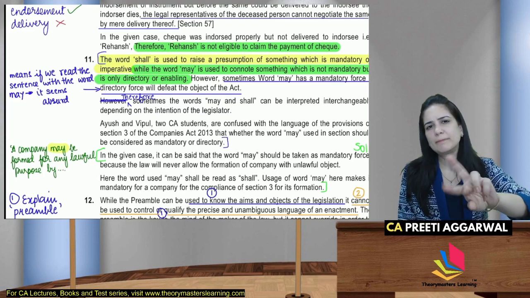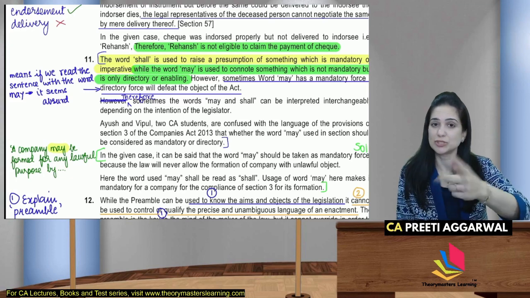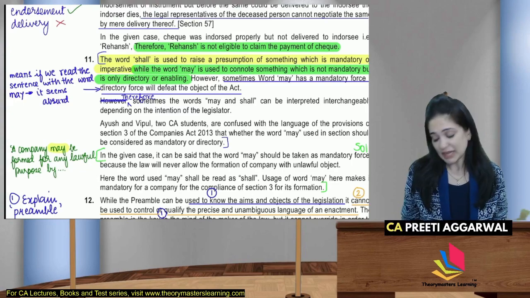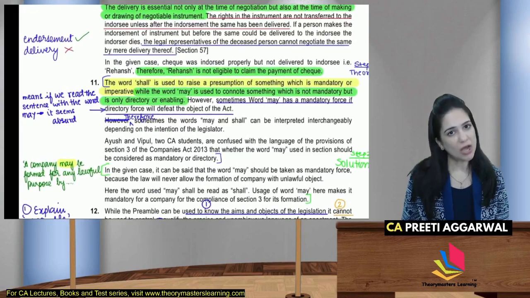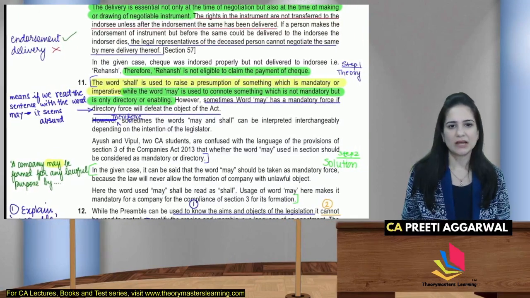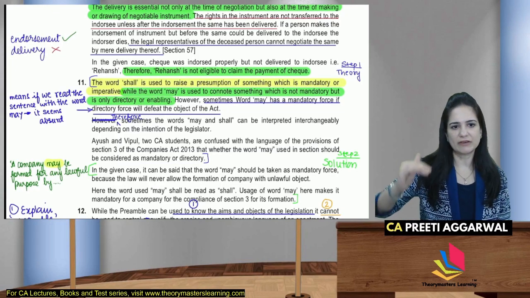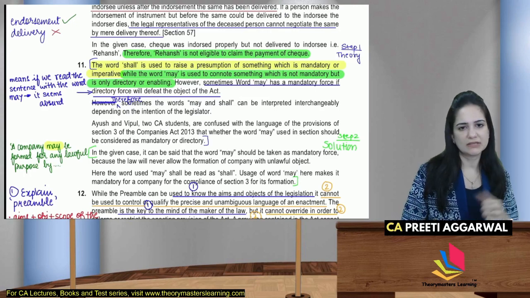तो एक काम करो ना, मे को शाल के जैसे पढ़ के देखो तो. Why don't you read may as shall? Does it make sense now? Yes, it does. Then law says you will have to interpret may as shall in this case. So step 1, they have written the theory only. Step 2, then they have come to the solution. Okay. So may will sometimes be considered as shall.